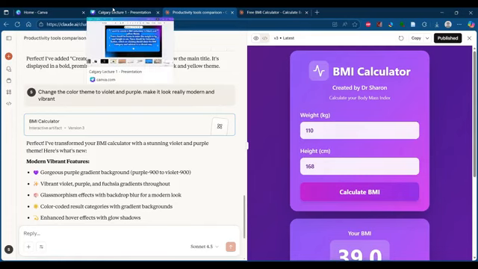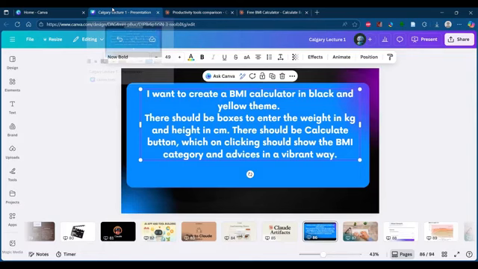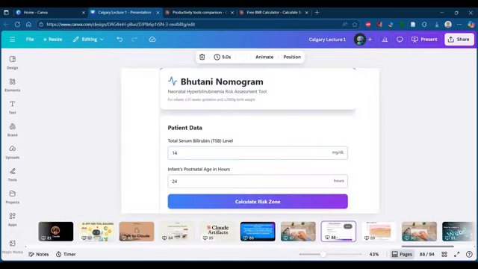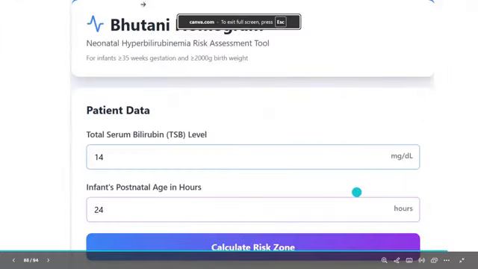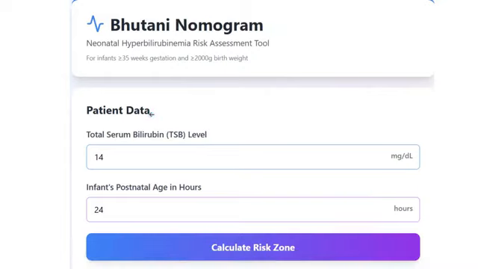All right, so we have seen the basic part. Now we will see some advanced versions of Claude. Say you are a neonatologist. In neonatology, there is something called a nomogram, which is specifically called the Bhutani nomogram, based on the person who developed it.